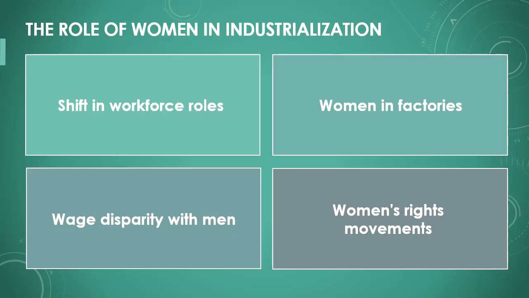During industrialization, the role of women in the workforce also changed. Many women began working in factories, marking a shift from traditional household labor. However, they were often paid lower wages than men and worked under difficult conditions. Over time, movements emerged advocating for women's rights and the improvement of their working conditions.